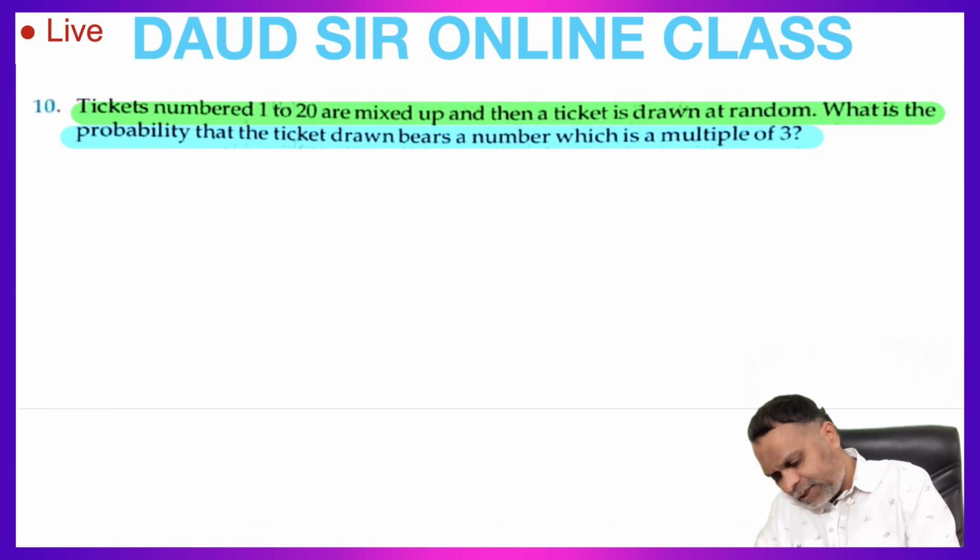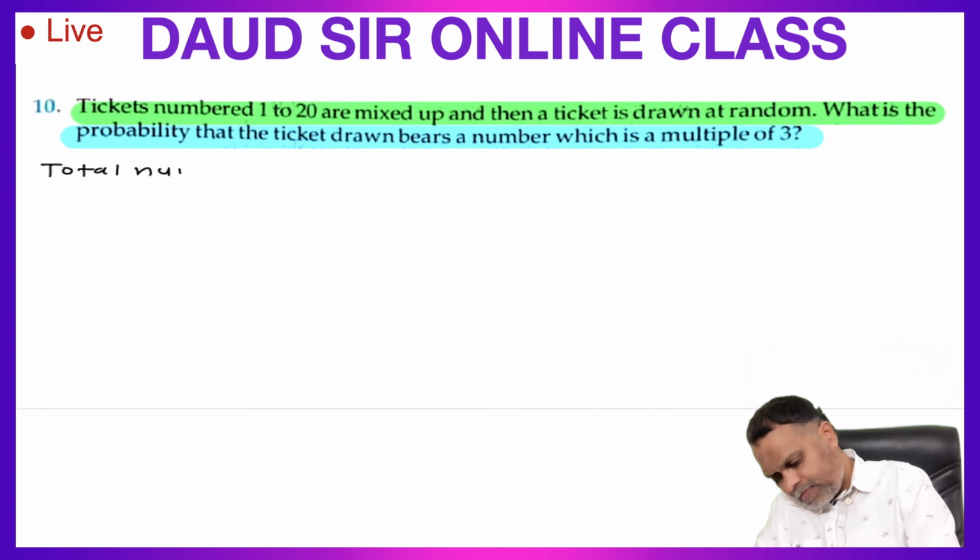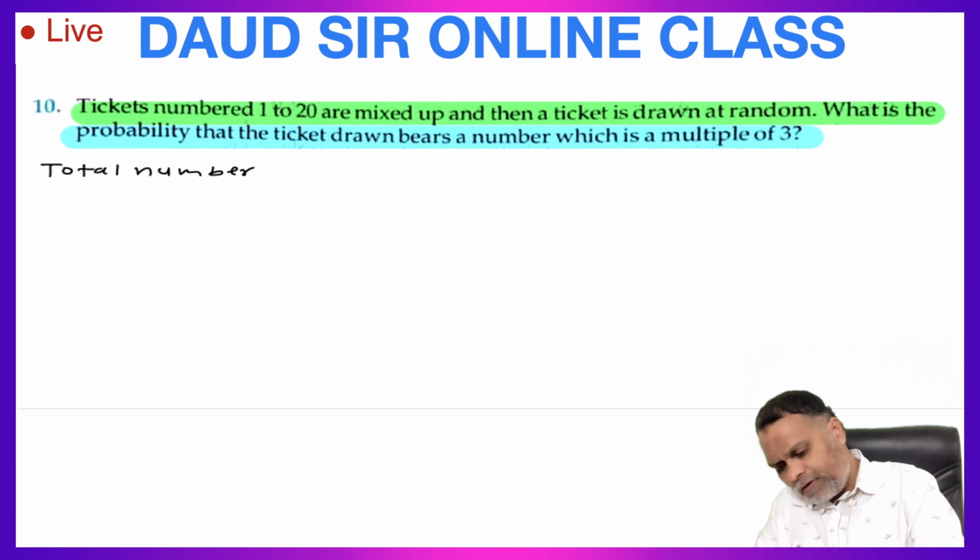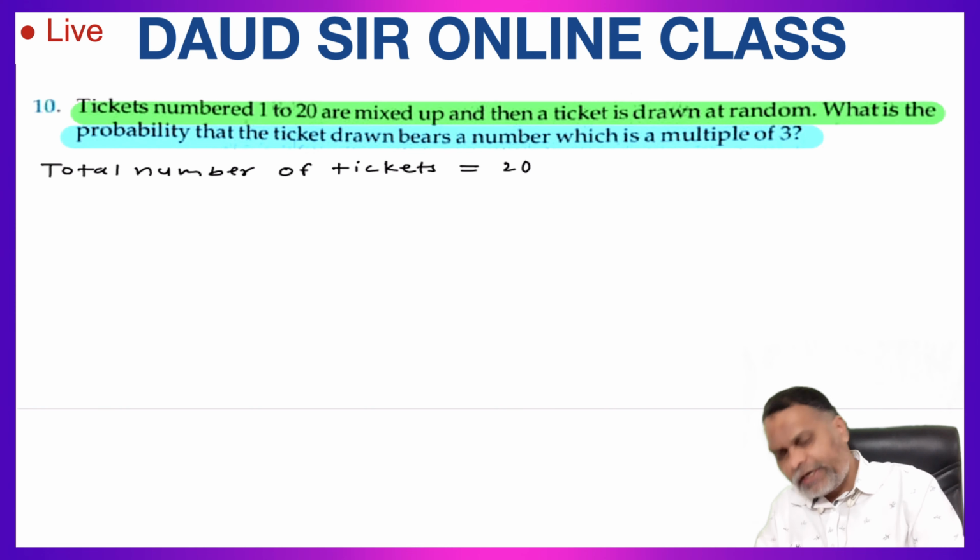Total number of tickets is equal to 1 to 20, 20 tickets.